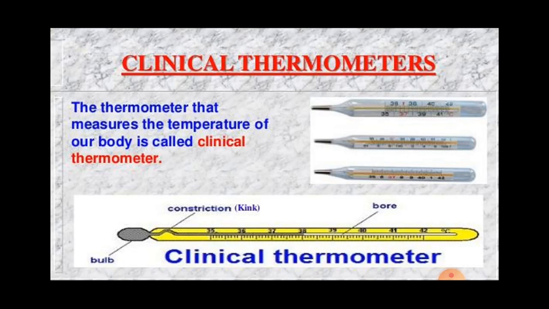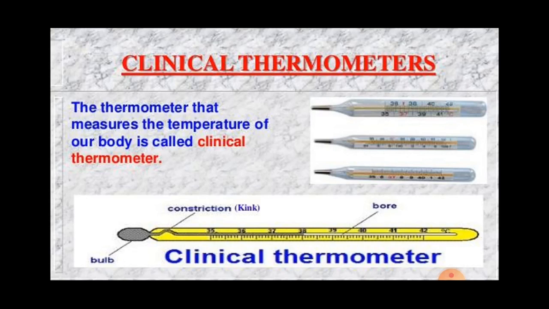And see in this figure, a clinical thermometer has a kink, a constriction, K-I-N-K, in its glass tube just above the bulb containing mercury.